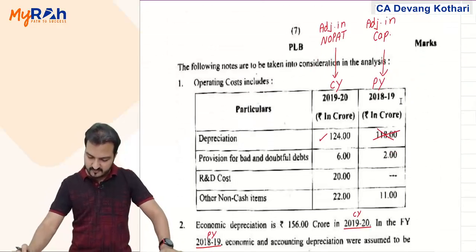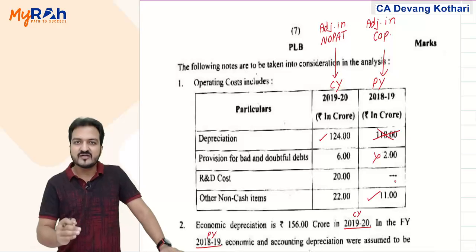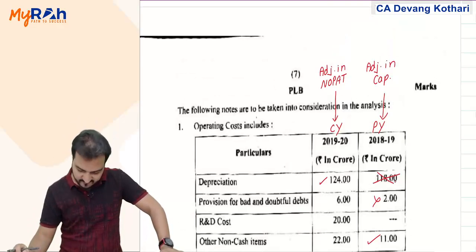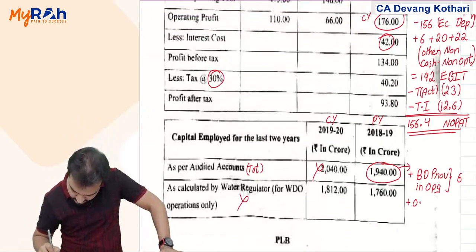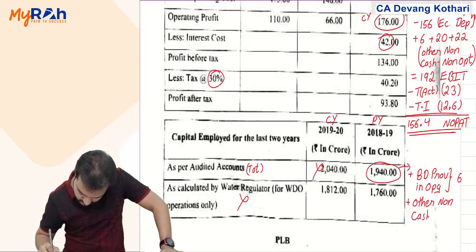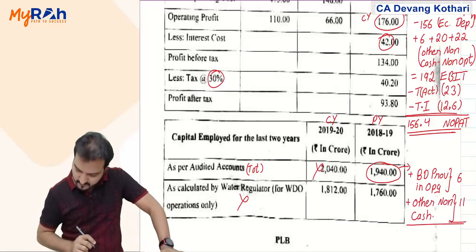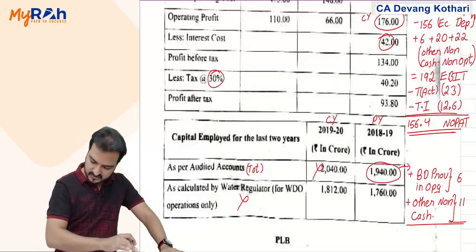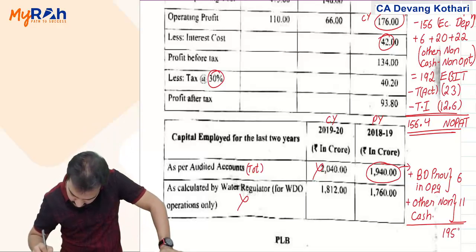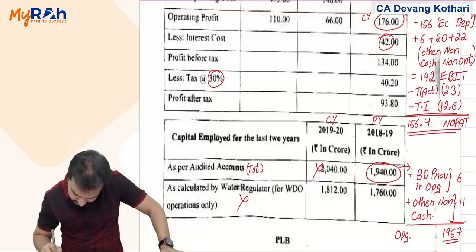And I'll also add back other non-cash items of the previous year, because they will be adjusted in your previous year closing capital, so current year opening capital. So that 11 will also be adjusted here. Other non-cash items of previous year, 11. So 1940 plus 6 plus 11, 1957.